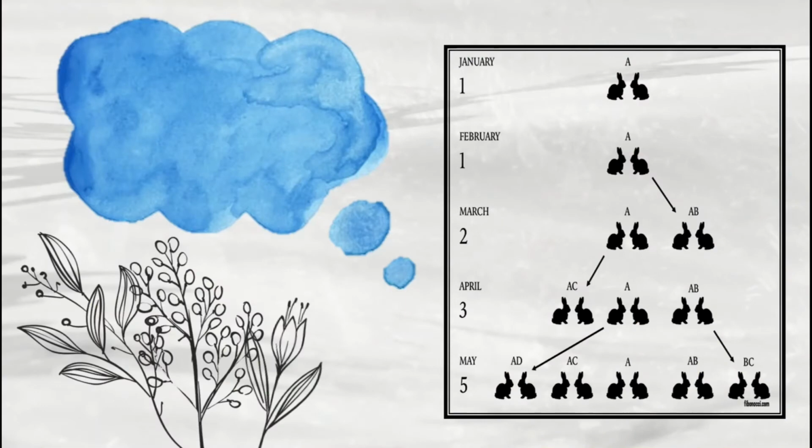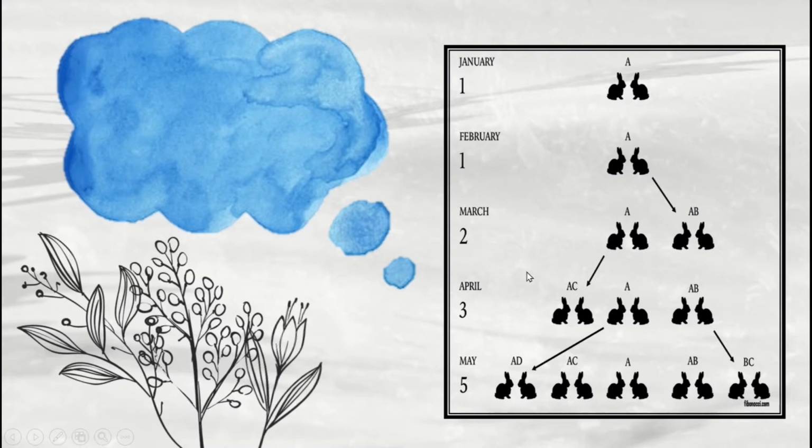In this visual, we can see the process. We will know how many pairs of rabbits there will be in 1 year. At the end of the first month, they mate, but there is still only one pair. At the end of the second month, the female produced a new pair. So now there are 2 pairs of rabbits in the field.